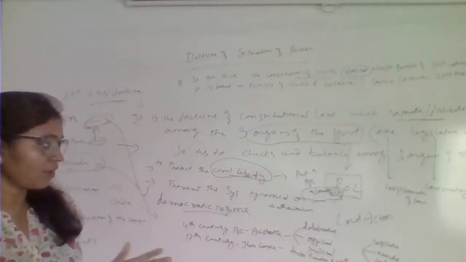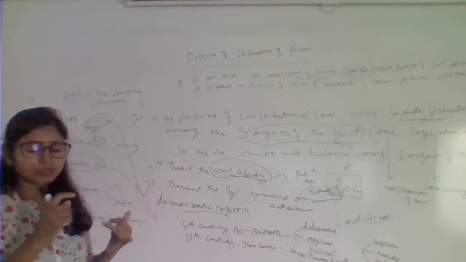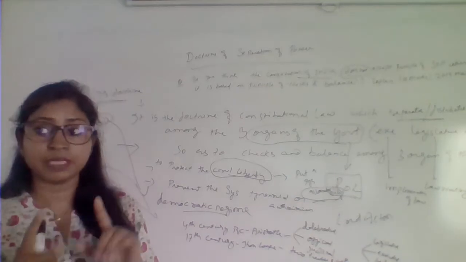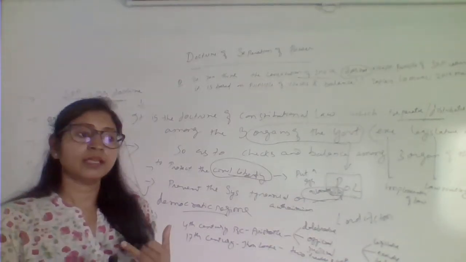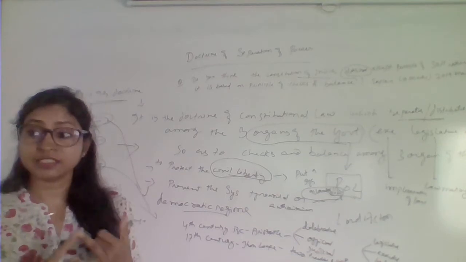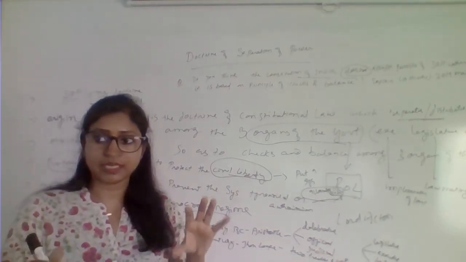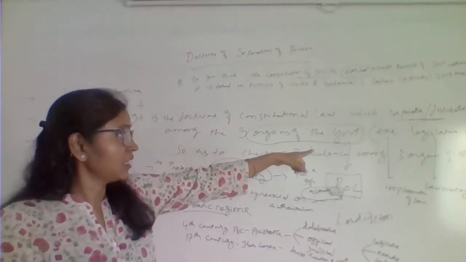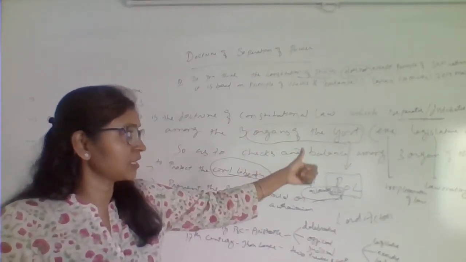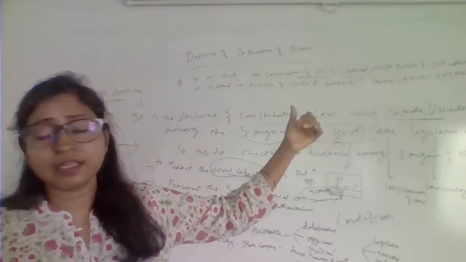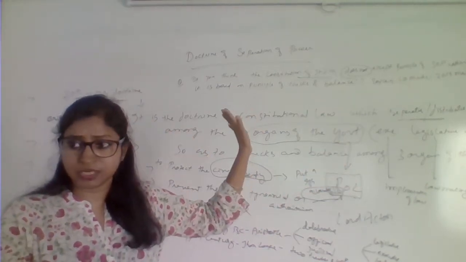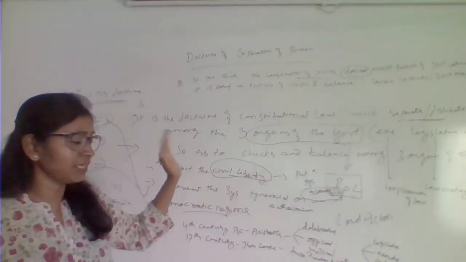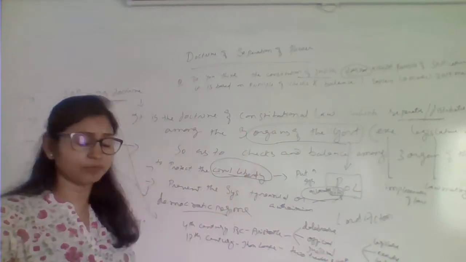But then what was the flaw in this system? First of all, John Locke again did not provide how things will be implemented. Secondly, he gave the legislative body a supreme power, that the legislature will be supreme. But when we look at separation of power, there is no supreme. There is neither the executive nor the legislature nor the judiciary. Nobody is supreme to each other. They have an equal status.